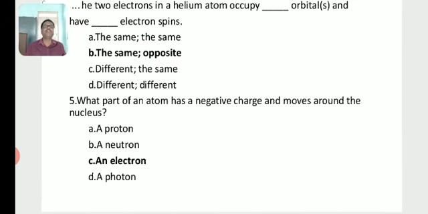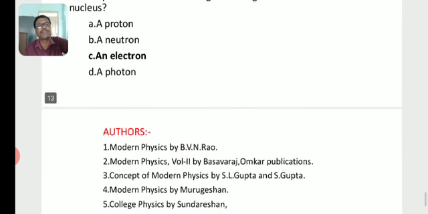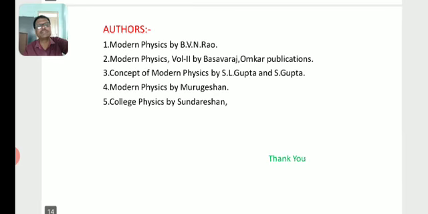What part of an atom has a negative charge and moves around the nucleus? A proton, neutron, electron, or photon. According to the Bohr atomic model, the negatively charged electrons are revolving around the positively charged nucleus. So that we already know.